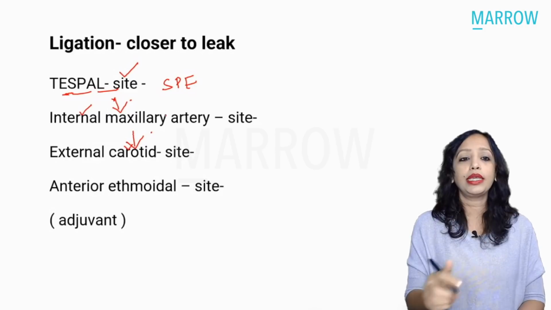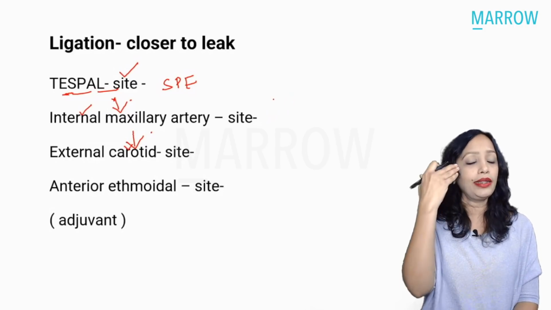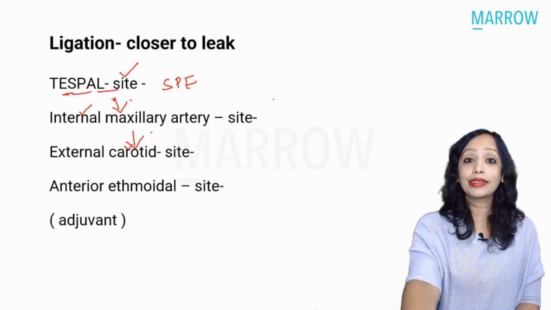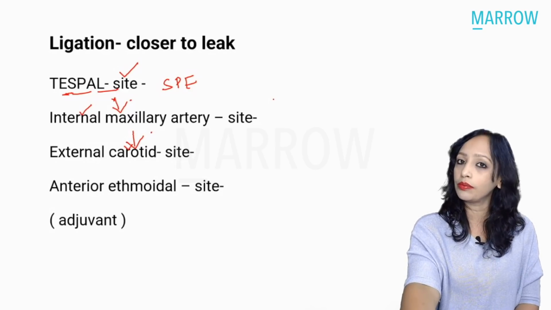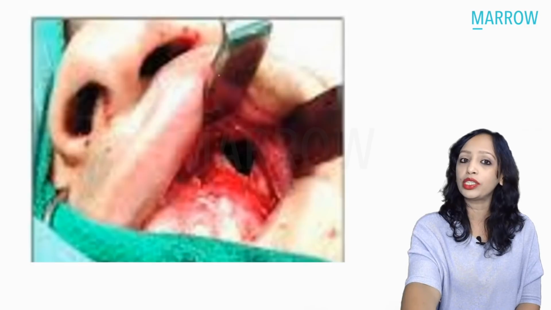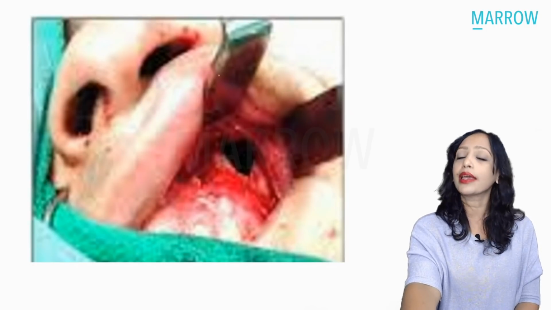And where is the internal maxillary ligated? Yes, that is behind the maxillary antrum. So how will you ligate there? How will you give the incision there? How will you reach there? Yes, that is by this incision. What is this incision? This is the Caldwell-Luc approach.